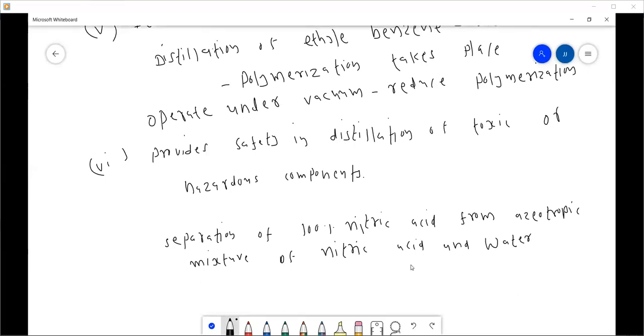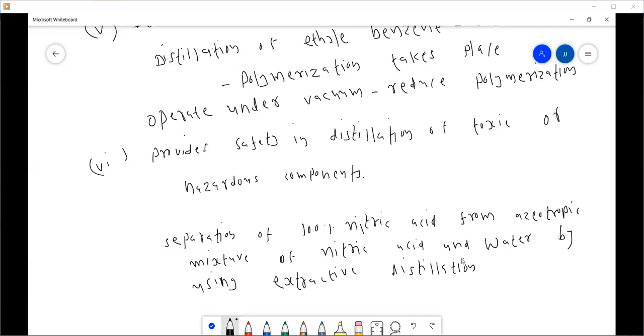This mixture is separated by using extractive distillation. I hope you studied extractive distillation in mass transfer. Now we know that azeotropic distillation and extractive distillation are used when the relative volatility between two substances is very less.